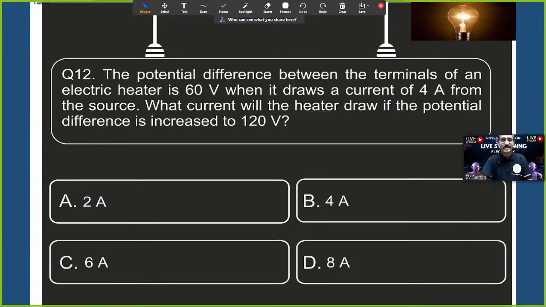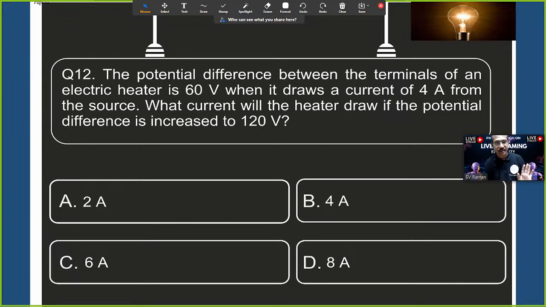2.2 amperes. Next question. The potential difference between the terminals of an electric heater is 60 volts when it draws a current of 4 amperes from the source. What current will the heater draw if the potential difference is 120 volts? See, this question we need to think very logically. We need not solve the numericals as much. Sometimes physics questions make us confused. We need to think gently. If it is an MCQ, we can directly attempt it without solving.